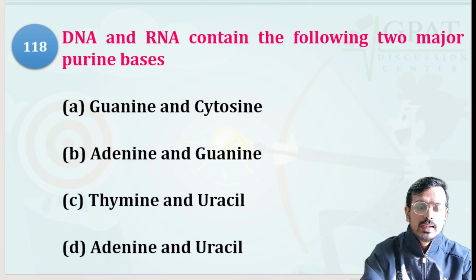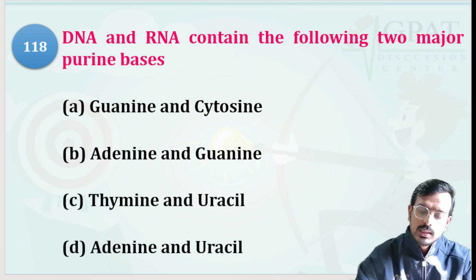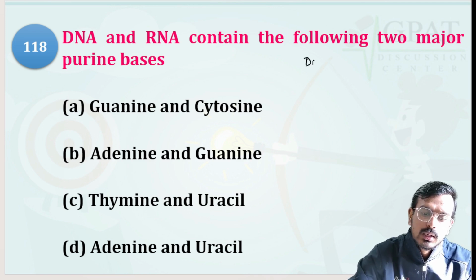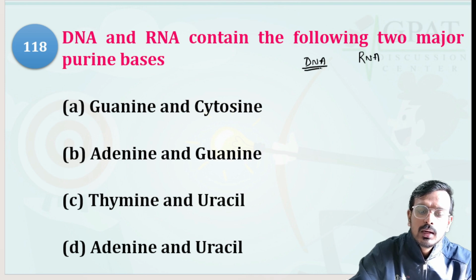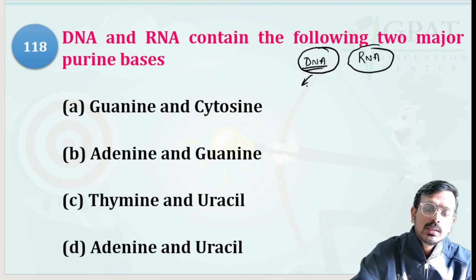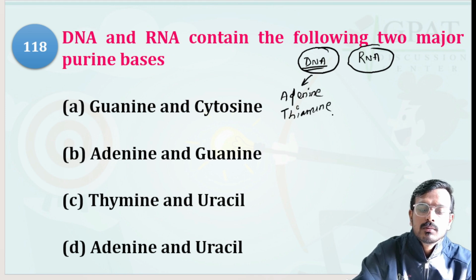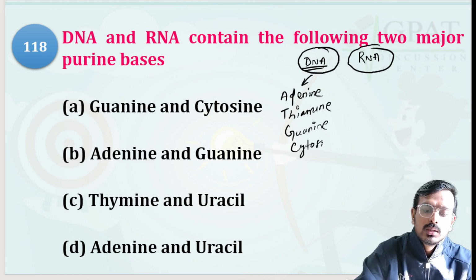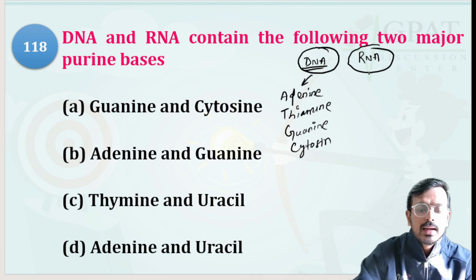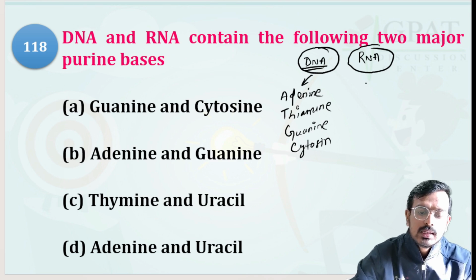Next question. DNA and RNA contain the following two major purine bases. To remember this, there is a simple thing you have to remember. We have DNA and we have RNA. There are different types of purine and pyrimidine present in DNA. So DNA basically contains ATGC: adenine, thymine, guanine, and cytosine. ATGC. In RNA, it is AGCU.